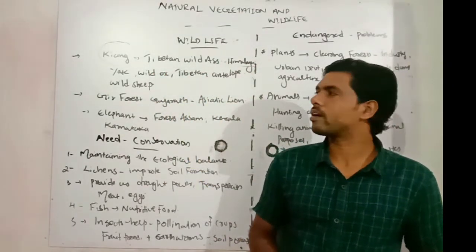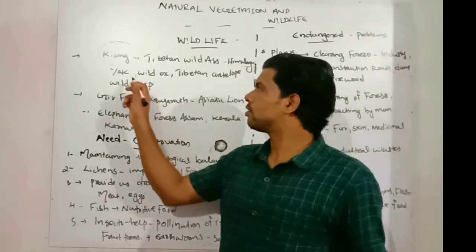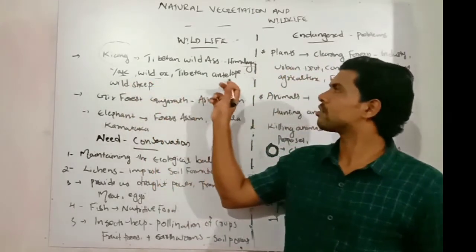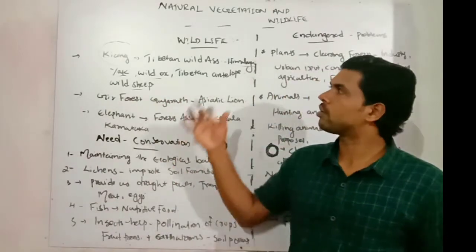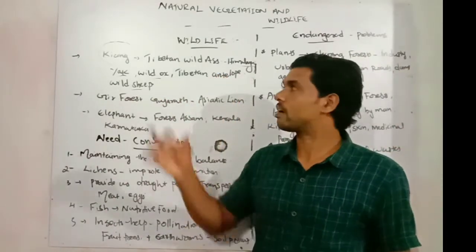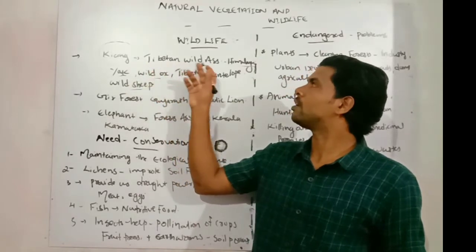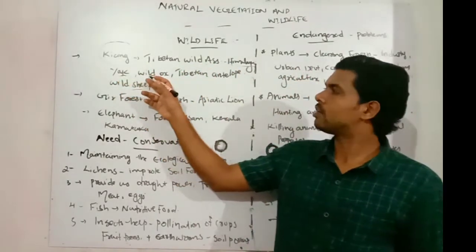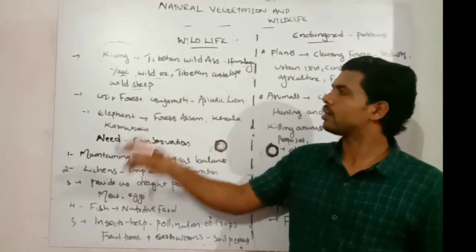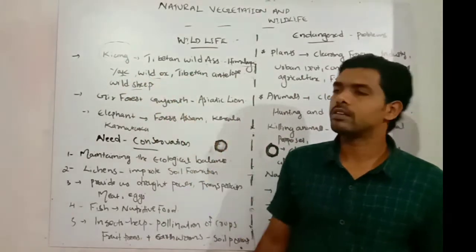In the Himalayan area, we can also see the yak, wild ox, Tibetan antelopes, and wild sheep. All these species are common in our Himalayan region.